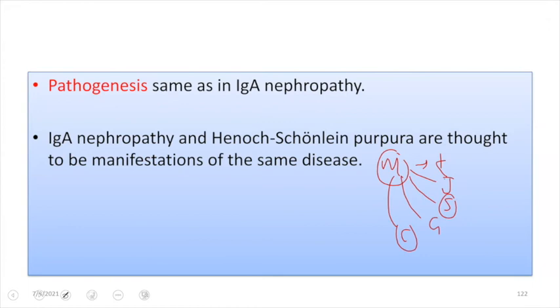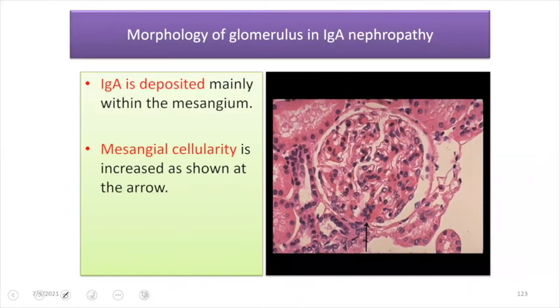Both have the same disease but different manifestations. Sorry, let me correct that. So let us discuss the morphology that we see in IgA nephropathy. As I already discussed, how do we see the morphology? We usually see it in terms of light microscopy, then we can go to electron microscopy, and then immunofluorescence studies.